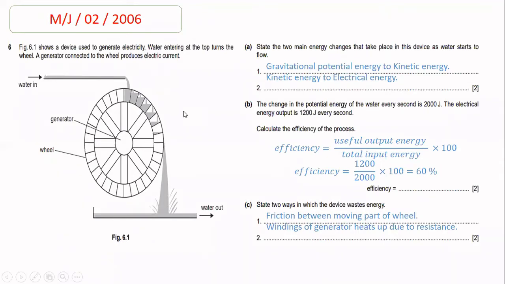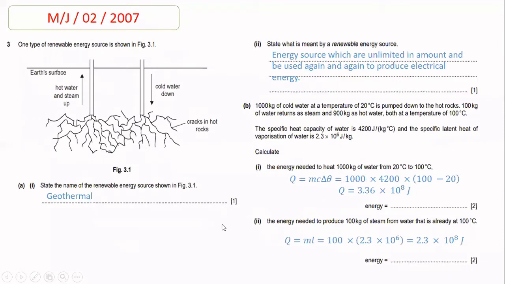Now, students, the second question is taken from year 2007 paper 2, May June. One type of renewable energy source is shown in figure 3.1, and it is clearly visible on the screen that the cold water is going down into the hot rocks, and when it goes up after passing through the hot rocks, the cold water is converted into hot water and steam.